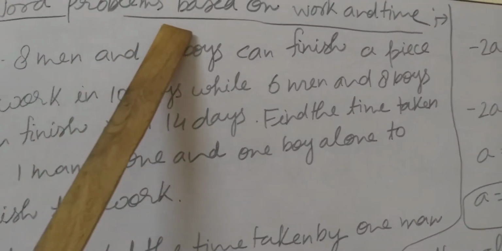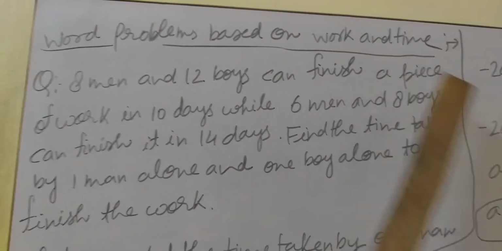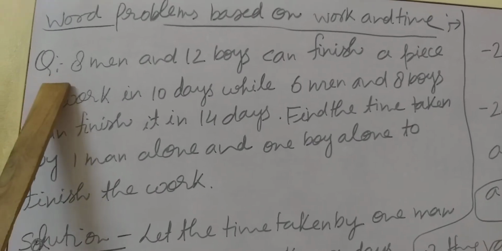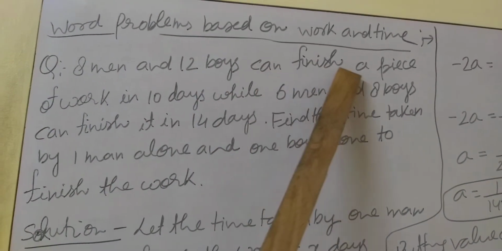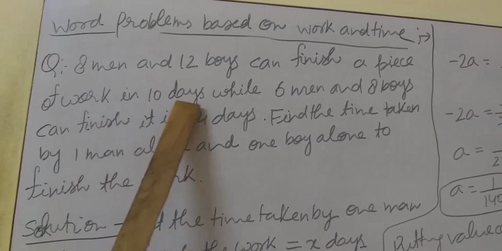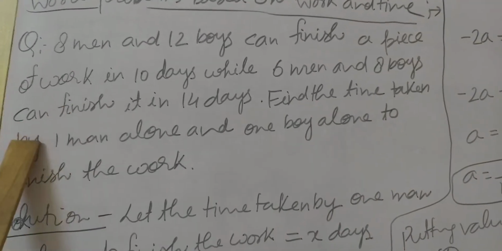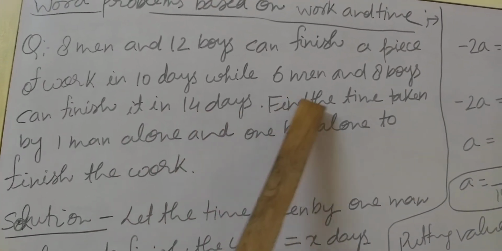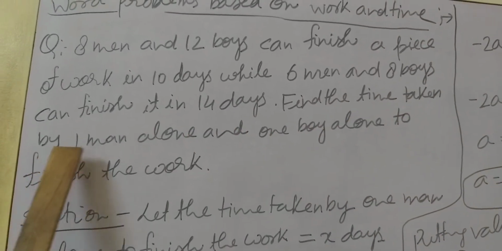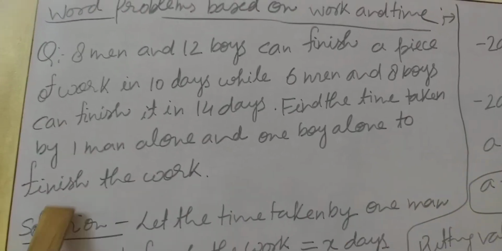Today we are going to take a word problem based on work and time. So, students, this is the question. 8 men and 12 boys can finish a piece of work in 10 days, while 6 men and 8 boys can finish it in 14 days. Find the time taken by one man alone and one boy alone to finish the work.